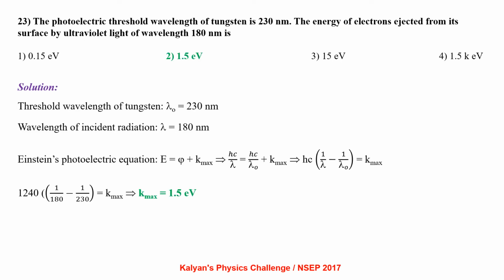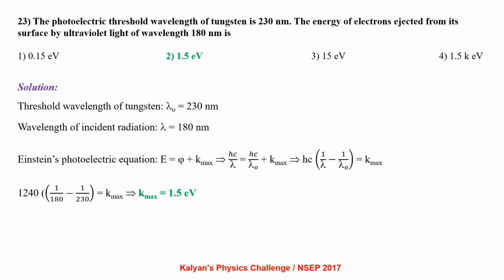The photoelectric threshold wavelength of tungsten is 230 nanometer. The energy of the electrons ejected from its surface by ultraviolet light of wavelength 180 nanometer is? Threshold wavelength of tungsten, lambda naught, equals 230 nanometer. Wavelength of the incident radiation is 180 nanometer.